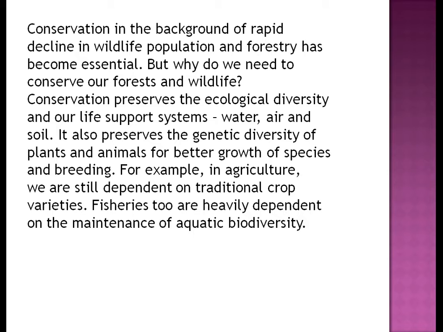So dear cadets, here the point is speaking to you. Why do we need to conserve our forest and wildlife? The reason the point is speaking here is that they are maintaining, conserving and preserving the ecological diversity, our life support system, air, water and soil. This you have to mention in this. Next, moving further to see the next point.